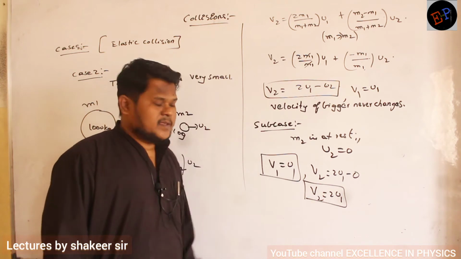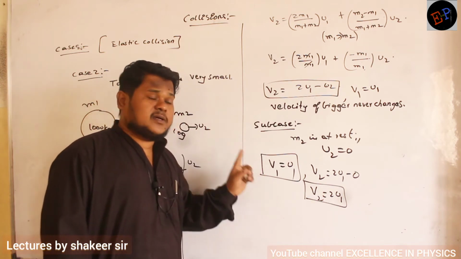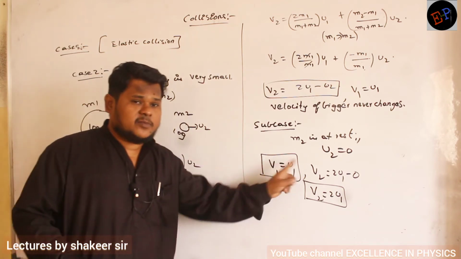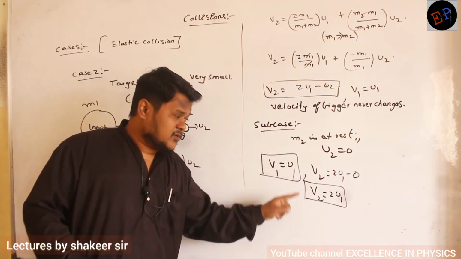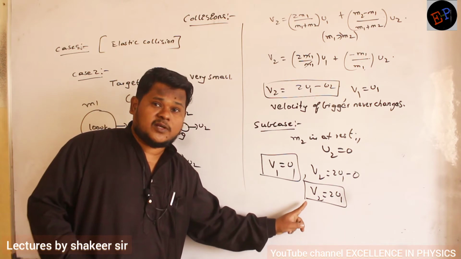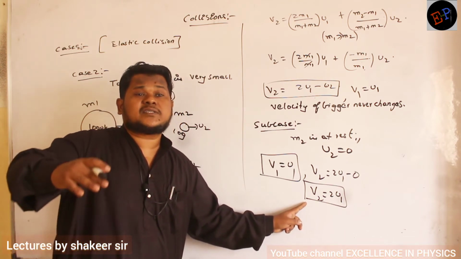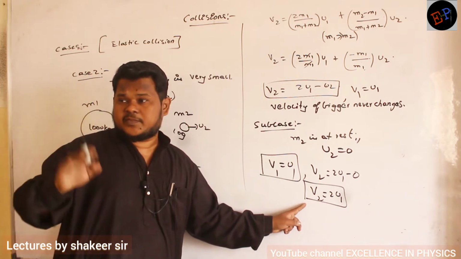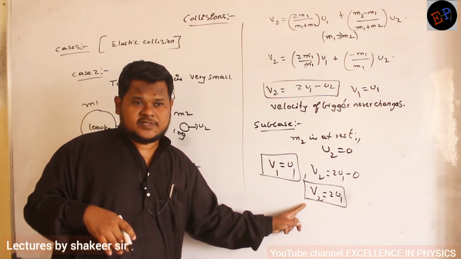Yes. V1. What is V1? Final velocity of bigger body. That's all, no? Final velocity of bigger body will never change. But what happens to the final velocity of smaller body? Its velocity becomes double to that of the initial velocity of bigger body. Are you able to understand, ma?